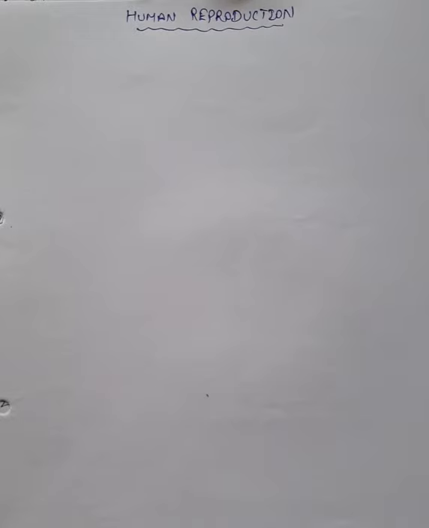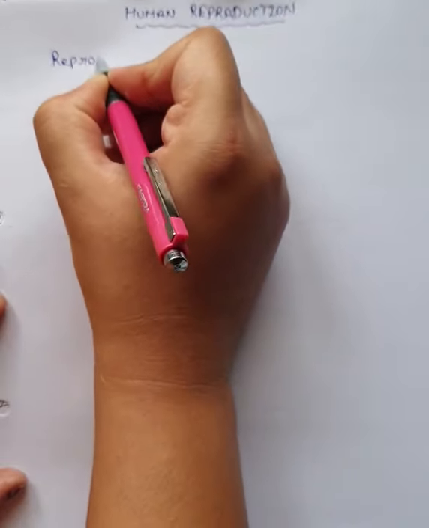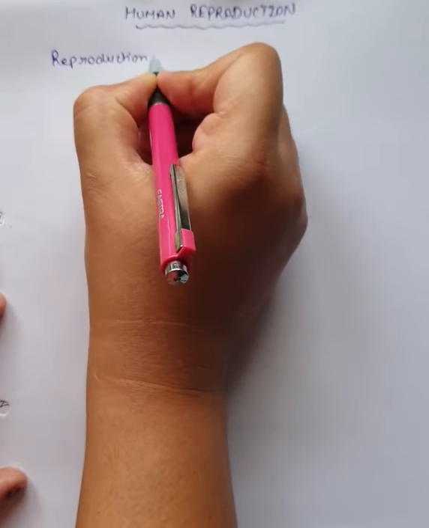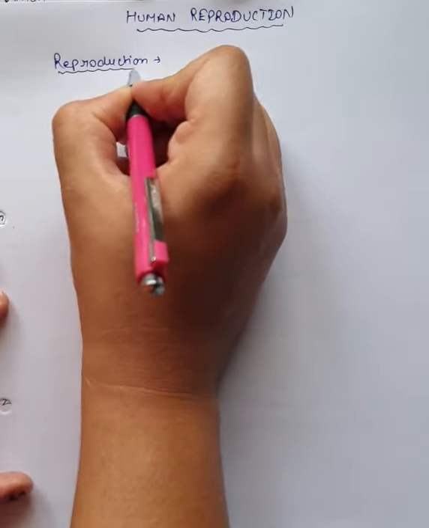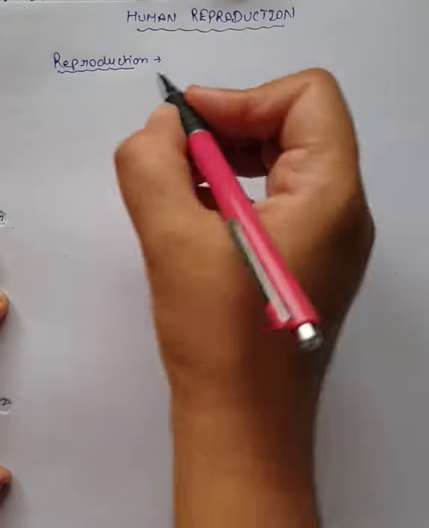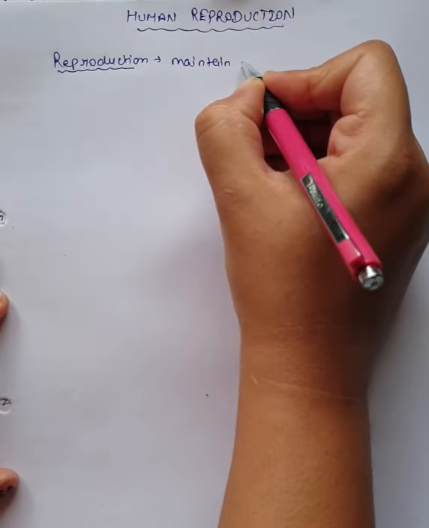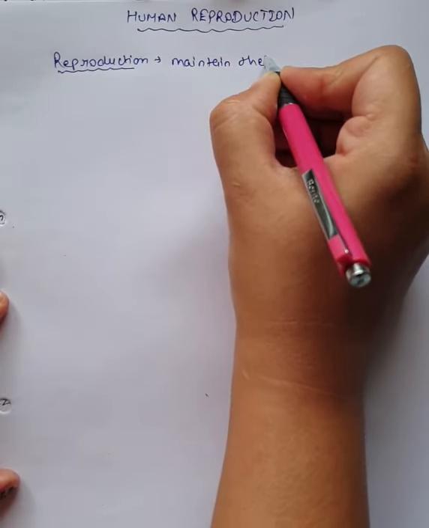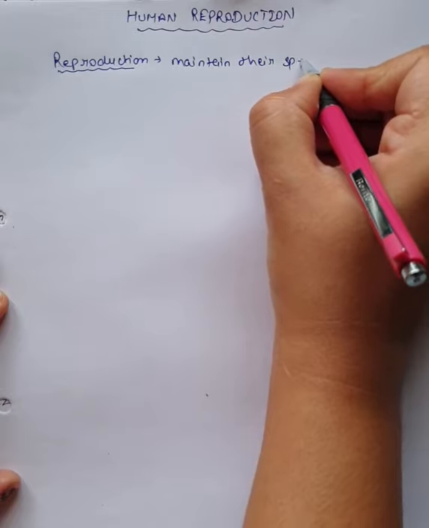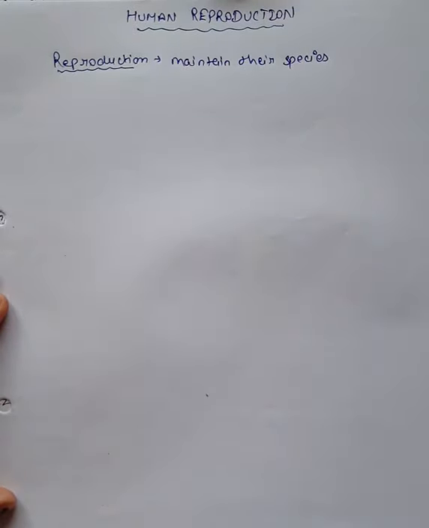See, in earlier chapters, we discussed reproduction in organisms, reproduction in flower. So here also, the word reproduction simply means that organisms are going to produce young ones of their own type, and the purpose of reproduction is always to maintain their species, the existence of their species on earth. So this is why organisms follow the process of reproduction.